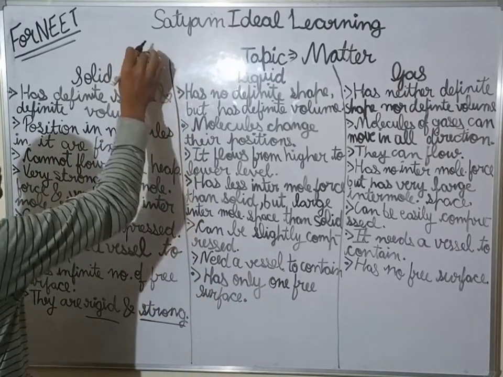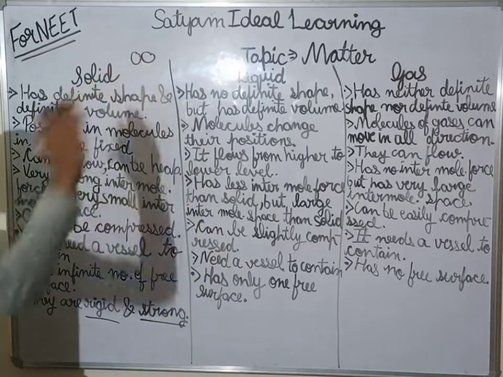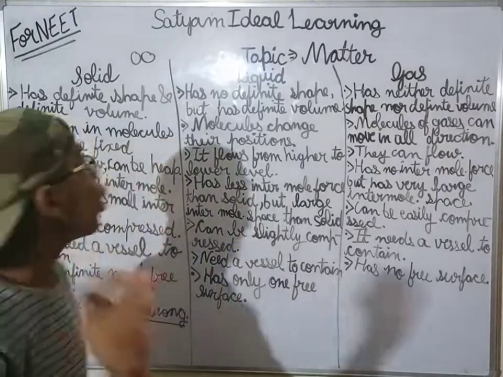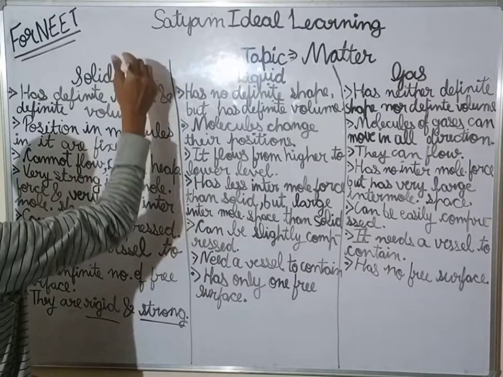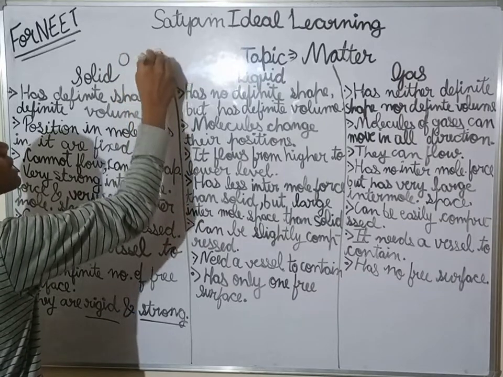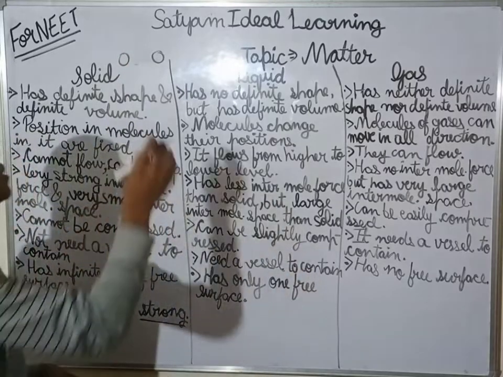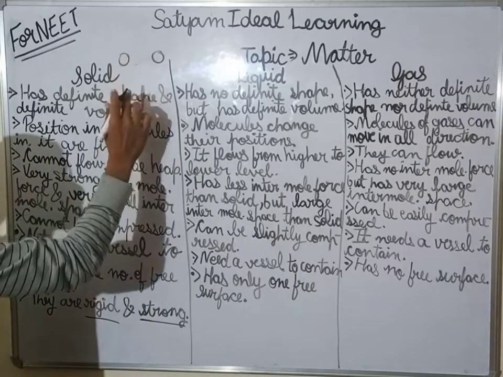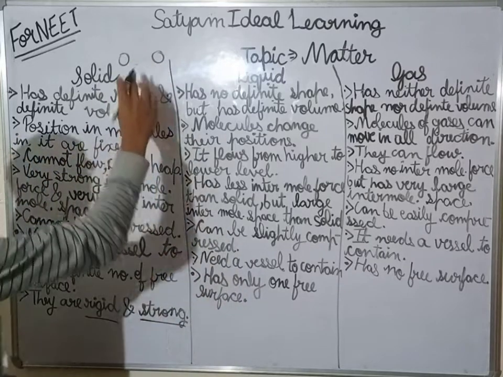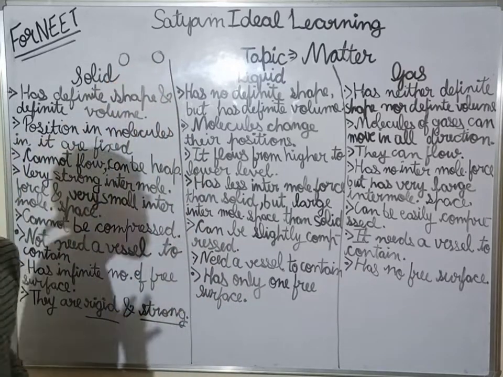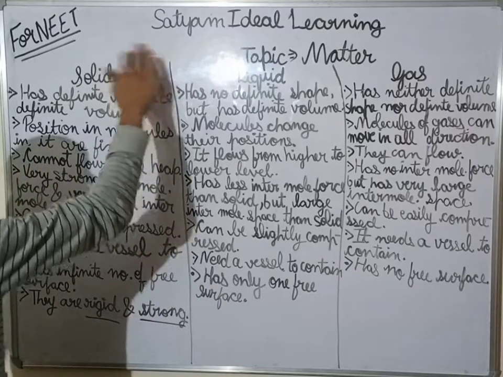You can see that the space is very small, so the space is decreased. And when the intermolecular space is increased, the intermolecular force of attraction is decreased. You can see when they are far apart, the force of attraction is decreased. Are you getting my point, guys? This is an example only.